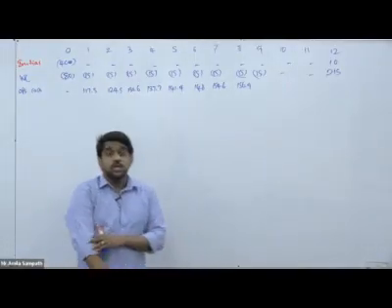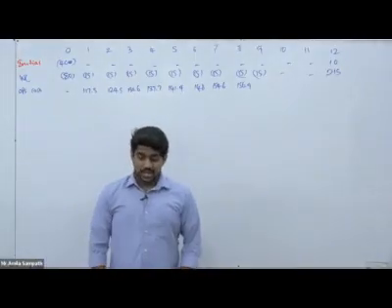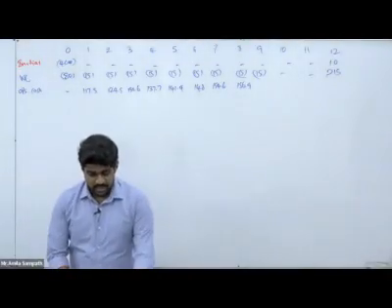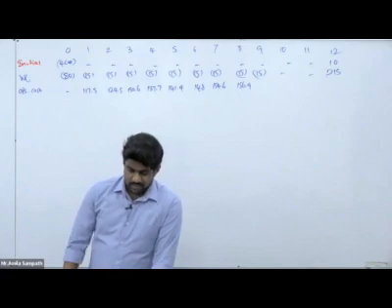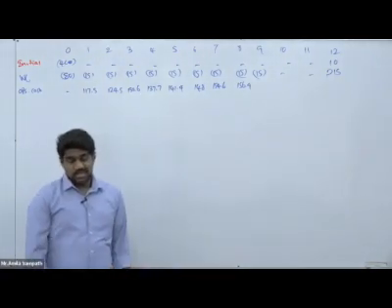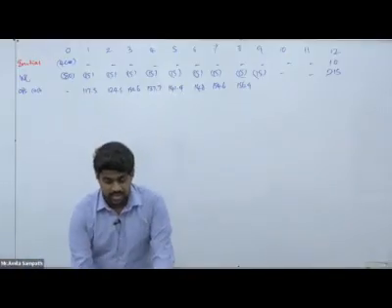Here we have the real growth rate as 5% and the inflation is 6%. We need the nominal growth rate. As we calculated, it is 11.3.